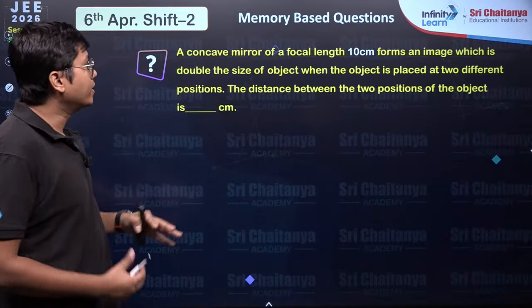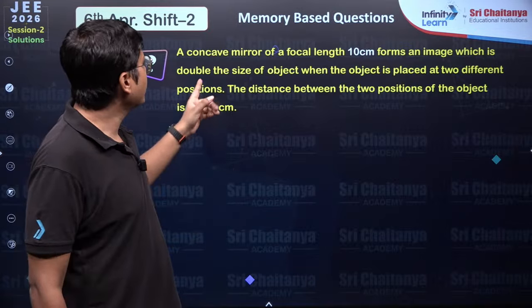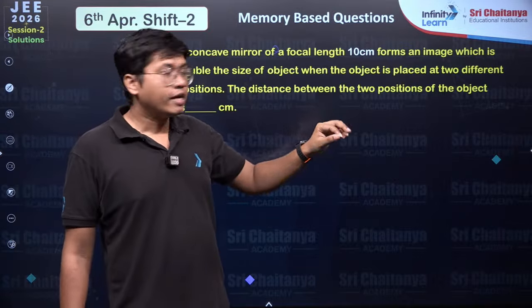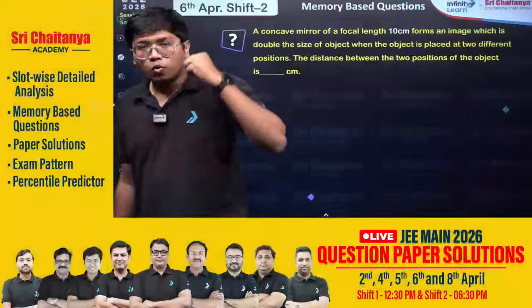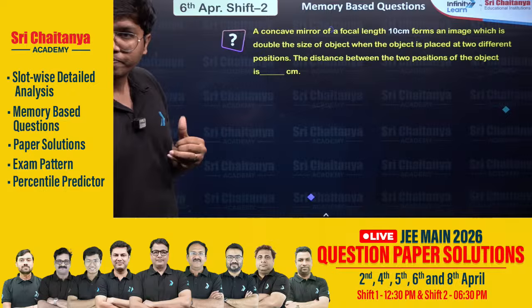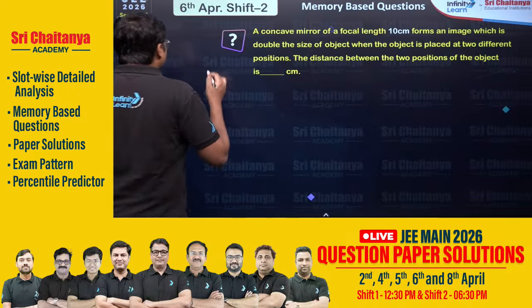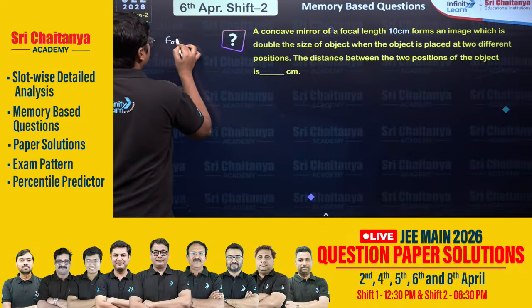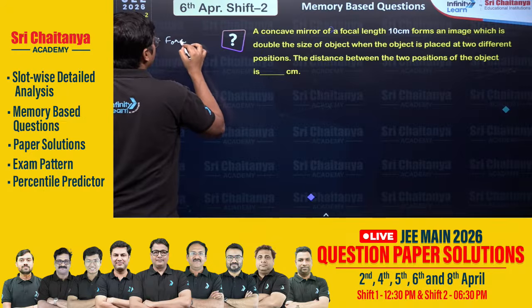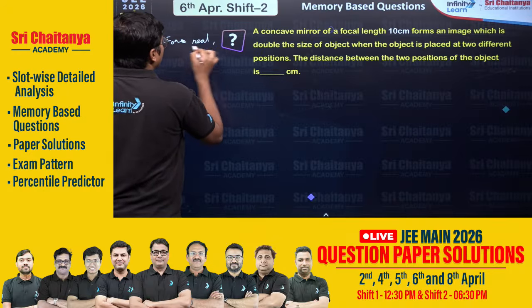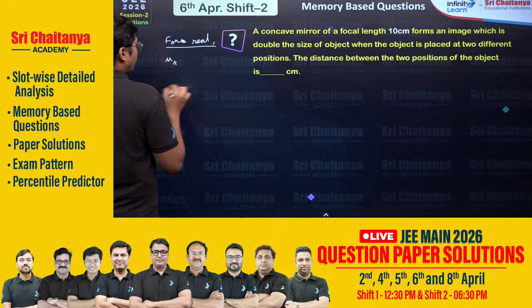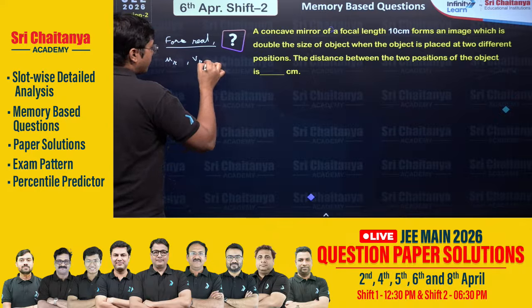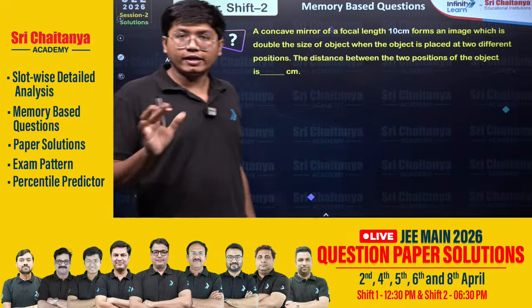See, a concave mirror can give the same magnification, double the size of an image. One is when it is creating a real image, one is when it is creating a virtual image. Let's say for the real image, the object distance is UR and the image distance is VR, and I'm dealing only with magnitudes.